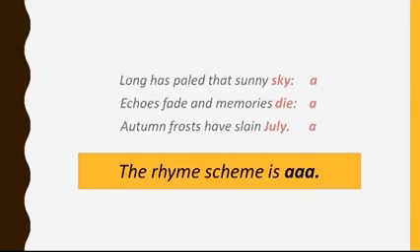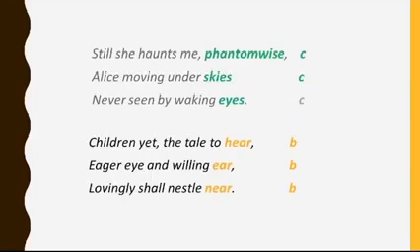Sky, sky, die, July. So, we will assign letter A to the last words of these lines, and the rhyme scheme of this stanza is A, A, A.